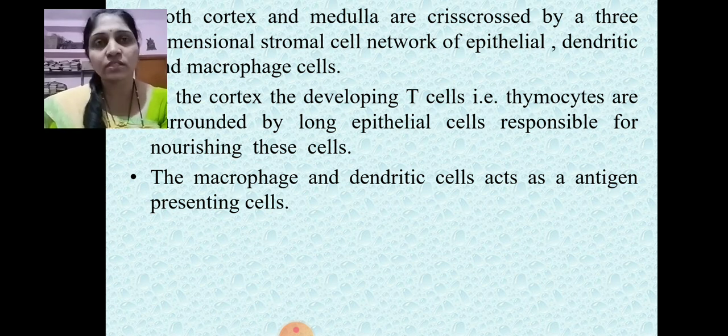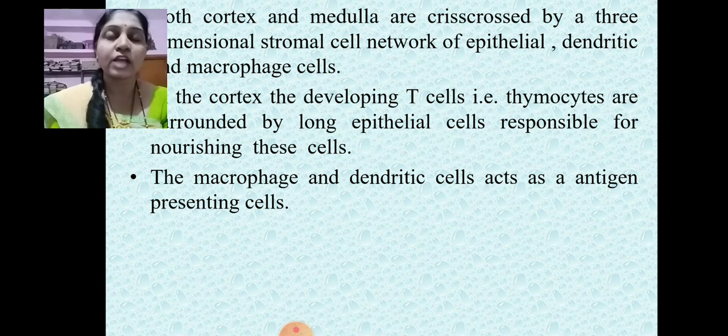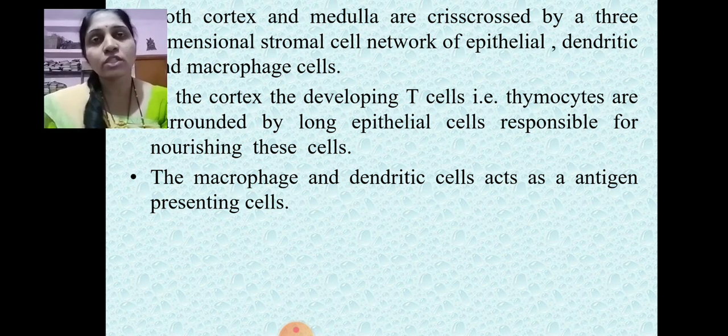Now, in the cortex, the developing T cells, that is the thymocytes, are also surrounded by long epithelial cells which are responsible for nourishment of the thymocytes. These are called the nurse cells. Majorly, these are larger cells, and a single nurse cell can carry up to 50 thymocytes. Means a single nurse cell is responsible for nourishing 50 thymocytes.